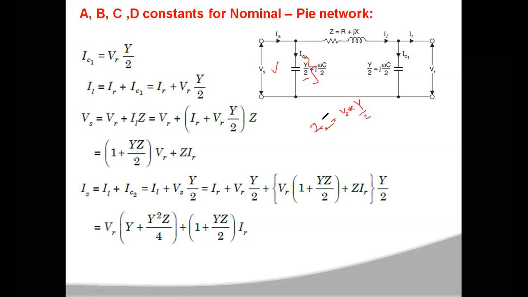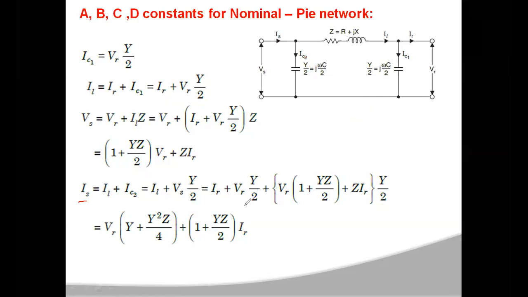So IC2 is Vs into Y by 2, and Is is IL plus Vs into Y by 2. In place of IL, you can write IR plus VR into Y by 2. Again, in place of Vs, you can write VR into (1 plus YZ by 2) plus Z into IR, and then you multiply by Y by 2.